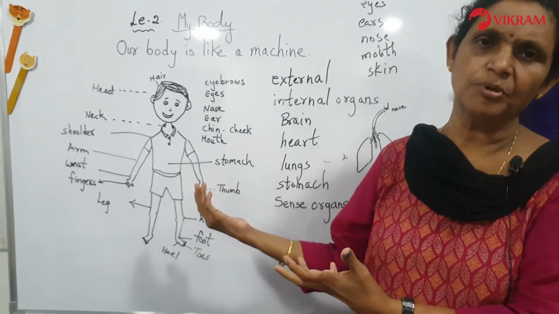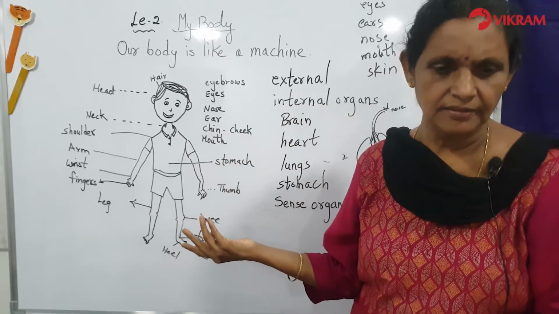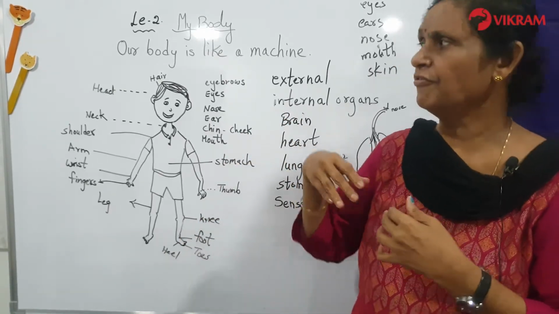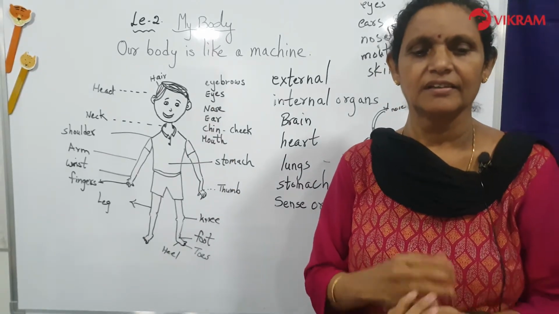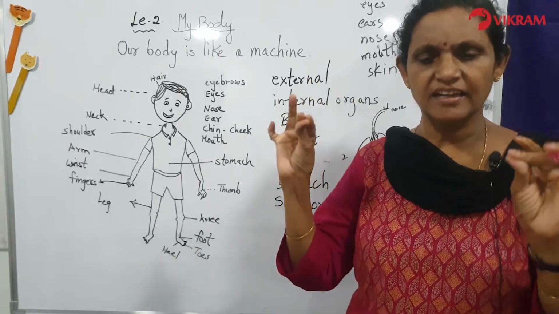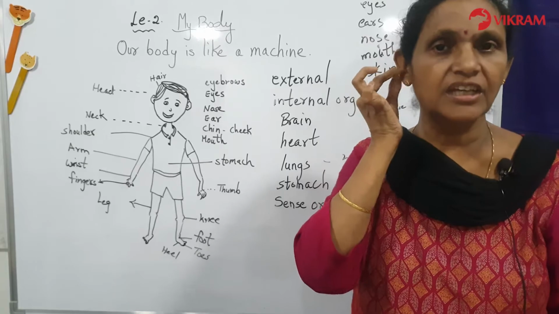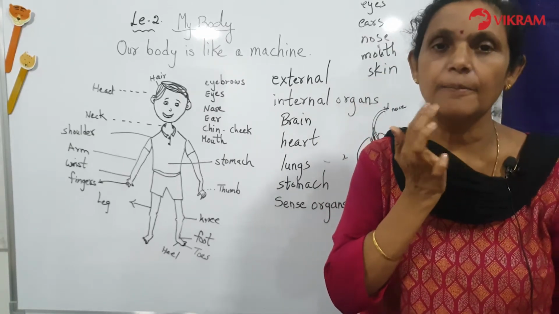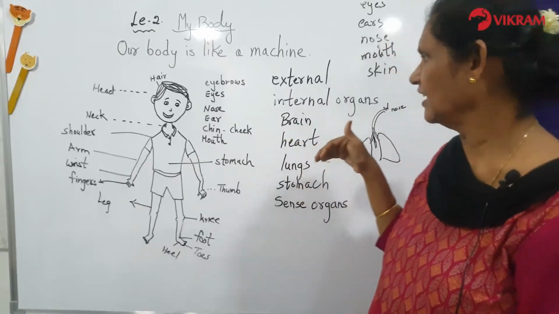So what is our body, children? Let me see if you can answer. Yes, our body is made up of many parts, right? Second point, we can see and touch the external parts of the body. What are the internal organs?